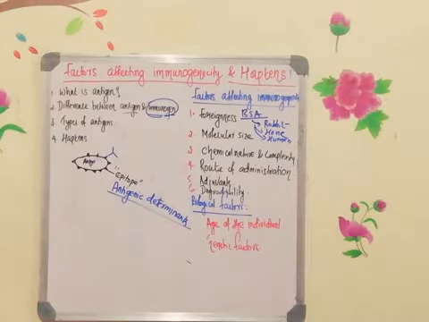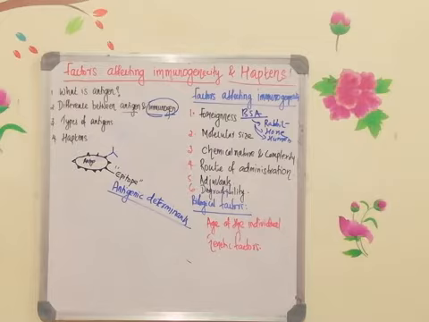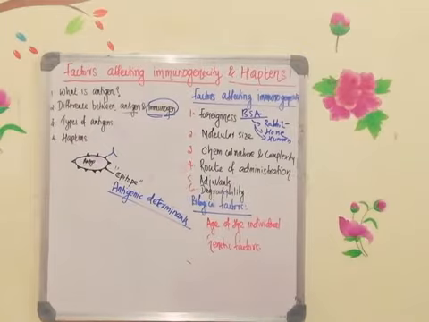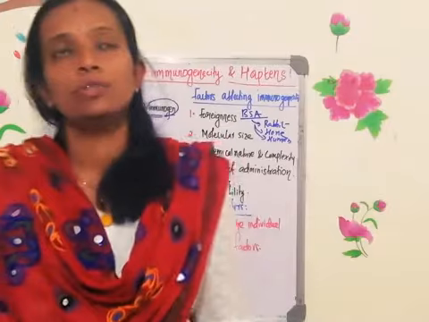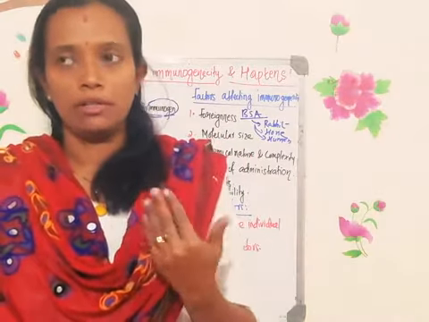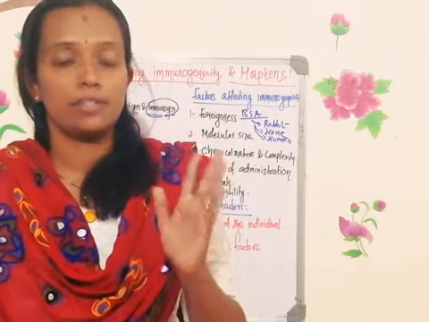When the antigen is injected intradermally, or subcutaneously you can say, this will directly go to the lymph node. When you are giving the antigen through the oral cavity, the antigen enters the digestive tract, where the digestive juice, that is HCl, is present.